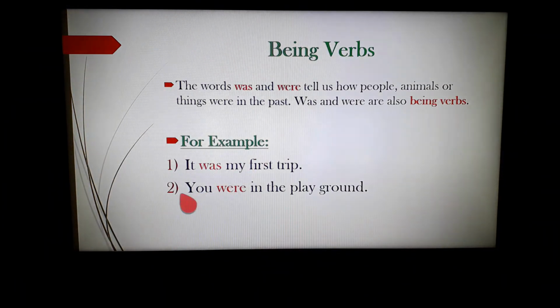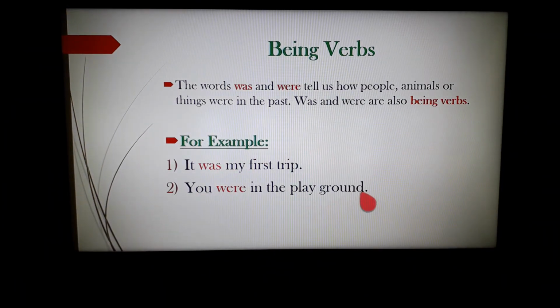You were in the playground. Was and were are also a part of being words along with is, am, are. But we write was and were to show the past tense. So whenever you are talking about the past, you will use was or were along with the given subject.